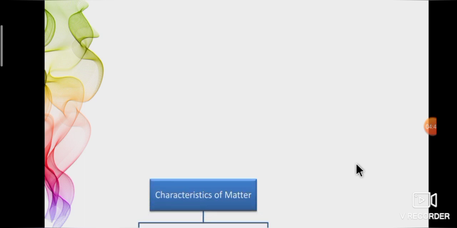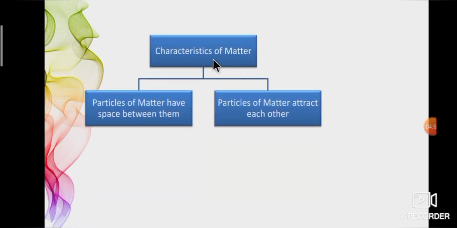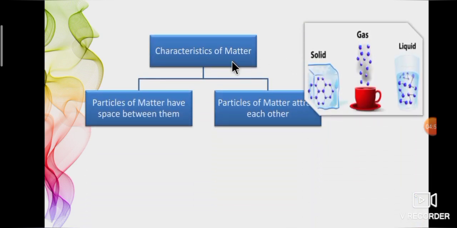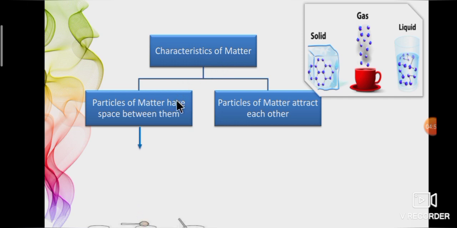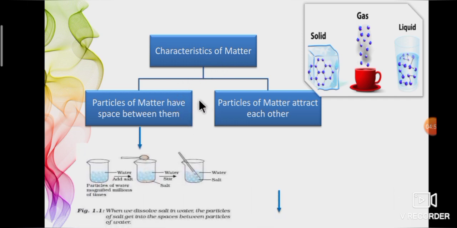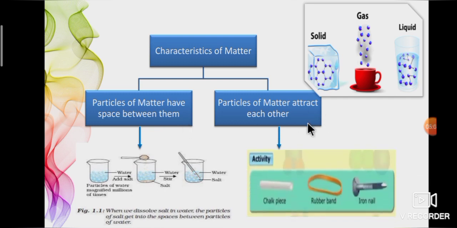Next, we will learn about the characteristics of matter. There are two characteristics of matter. First, particles of matter have space between them. Second, particles of matter attract each other. Here, particles are in the form of solid, gas and liquid. See the first picture. In a sugar solution, sugar particles completely dissolve and the water level does not change.